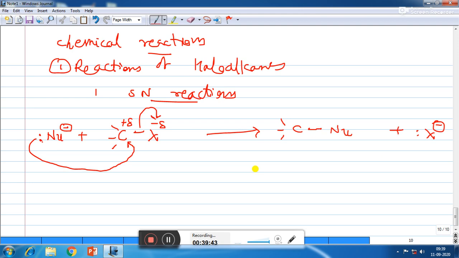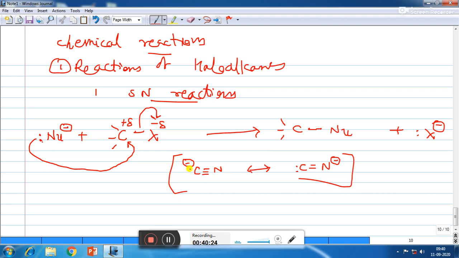So here we will see that there are some nucleophiles which have more than one nucleophilic center. For example, cyanides have two nucleophilic centers. Either the negative charge may be on carbon in one of the resonance structures, or the negative charge may be on nitrogen in the other resonance structure. So in that case we will see that CN minus is the nucleophile.